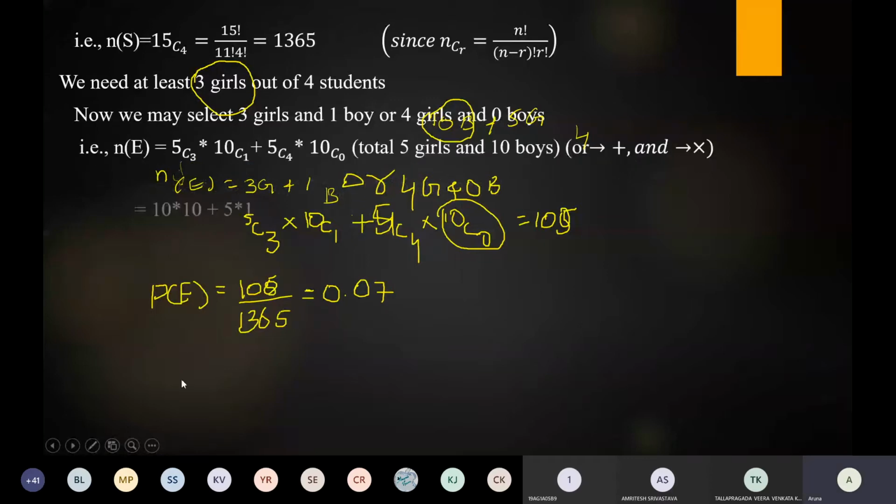We may select 3 girls and 1 boy out of 4 students, or 4 girls and 0 boys. So therefore n(E) can be written as 5C3 into 10C1 plus 5C4 into 10C0. So why do we write like this?